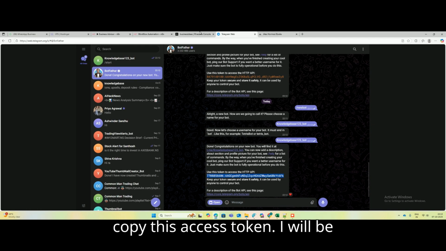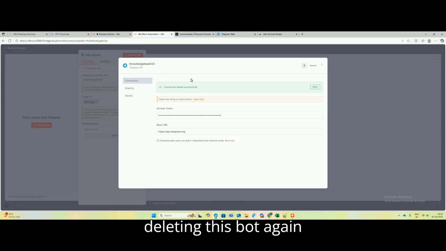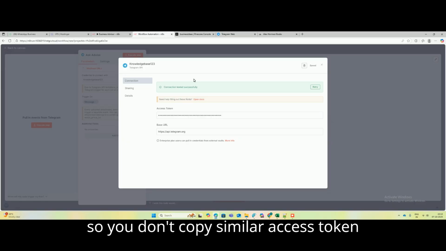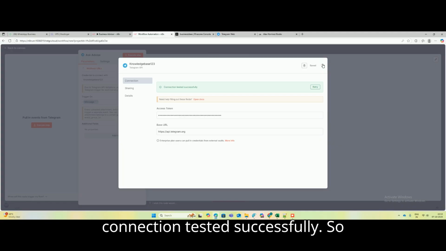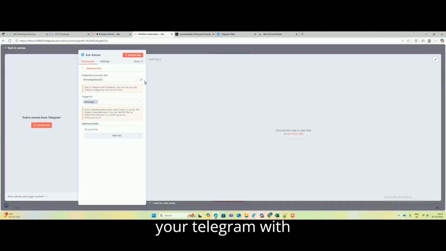Copy this access token. I will be deleting this bot again, so don't copy the similar access token which I'm showing here. So now the connection tested successfully.